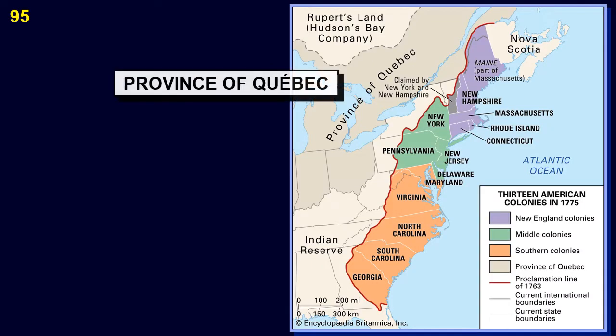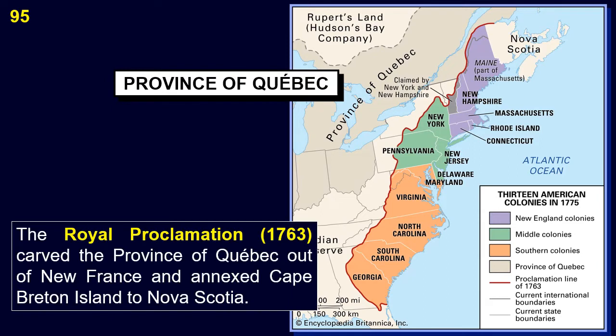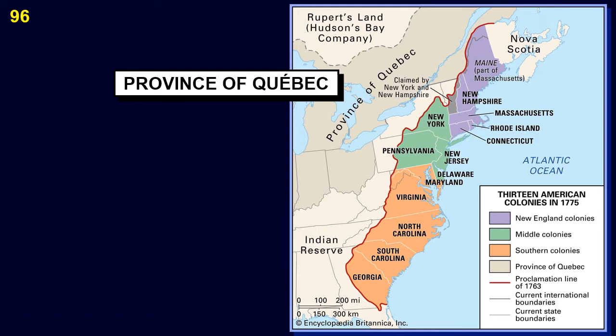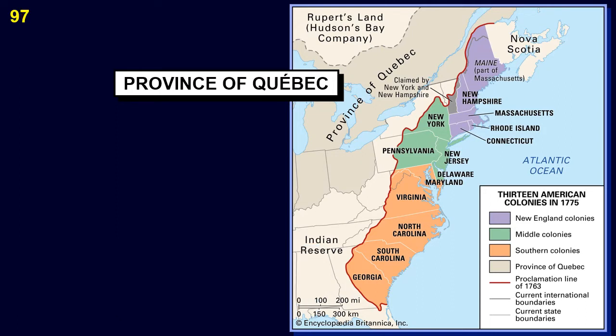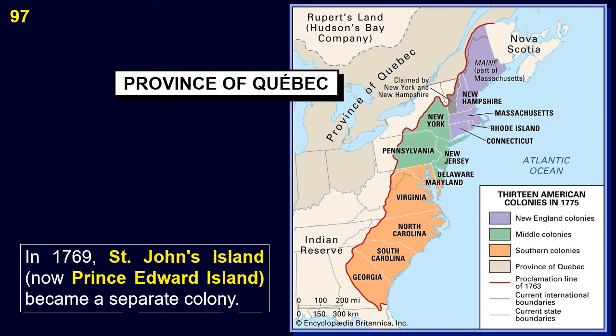The Royal Proclamation, 1763, carved the province of Quebec out of New France and annexed Cape Breton Island to Nova Scotia. The Royal Proclamation, 1763, also restricted the language and religious rights of French Canadians. In 1769, St. John's Island, now Prince Edward Island, became a separate colony.